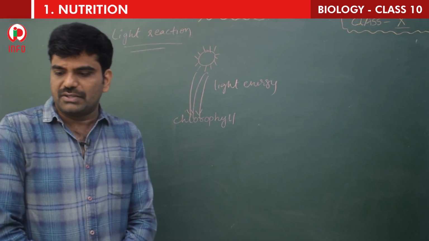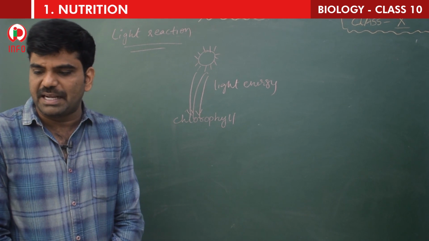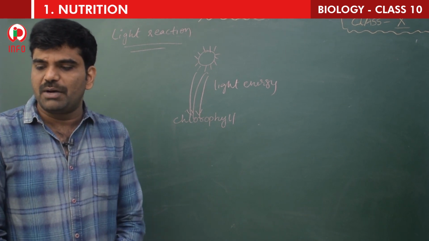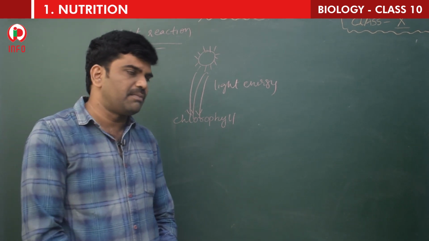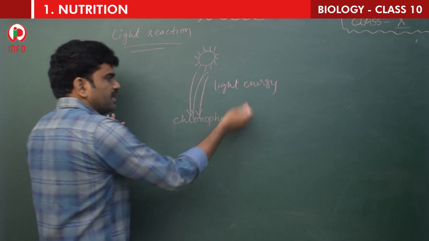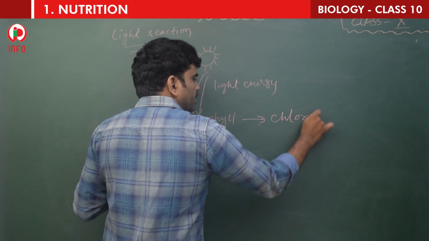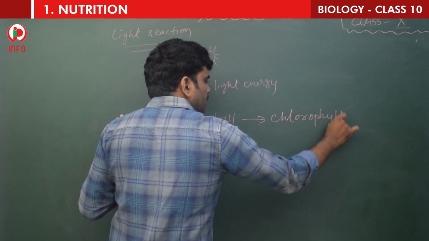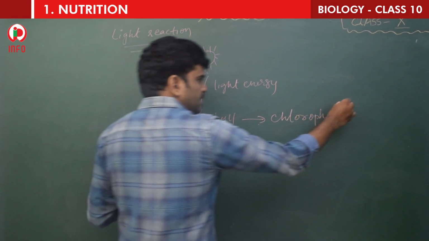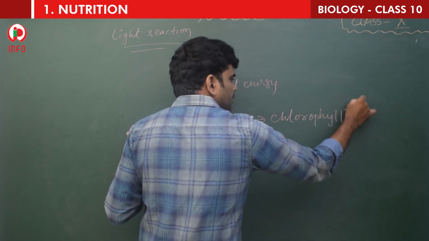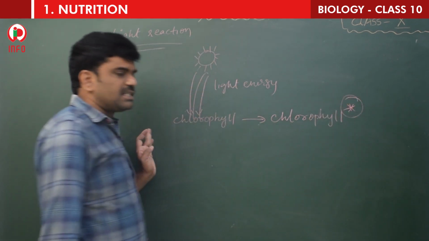Okay, so the chlorophyll on exposure to light becomes activated by absorbing photons. So simply, whenever this chlorophyll receives it, it goes to a higher energy state. That means it is activated. So I am keeping this mark.